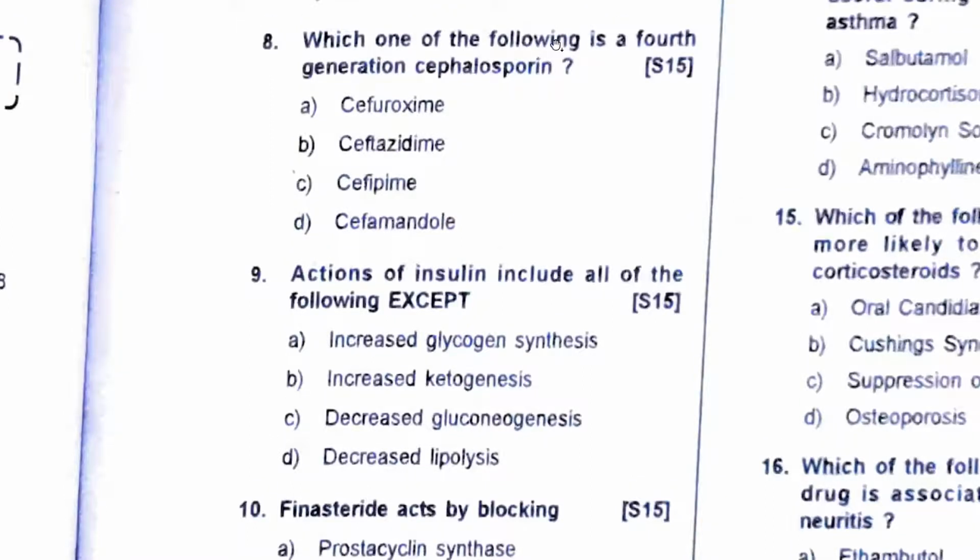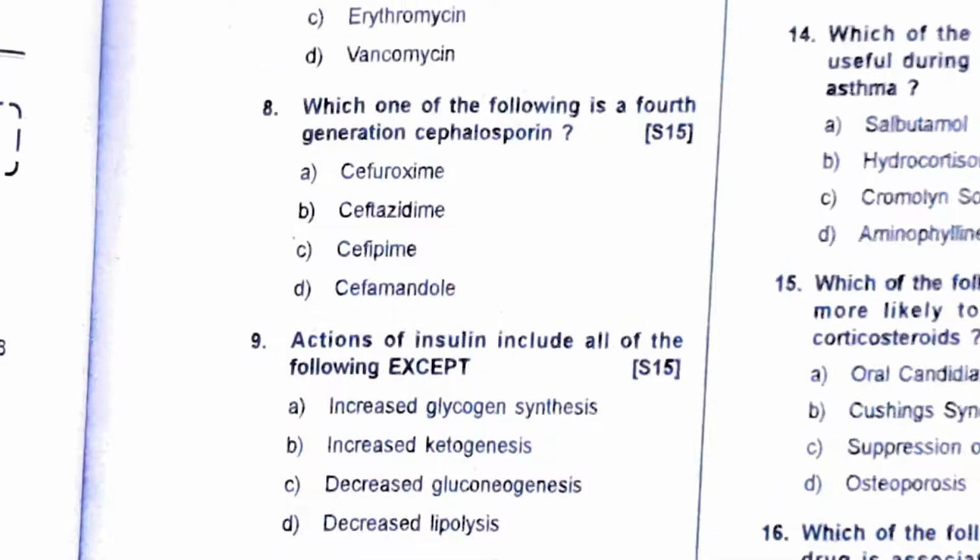Which one of the following is a fourth generation cephalosporin? Again, a repeat question for the third time. Cefepime, cefpirome, fourth generation. Ceftobiprole, ceftaroline, which is fifth generation. The rest, 1, 2, 3, you will have to remember.